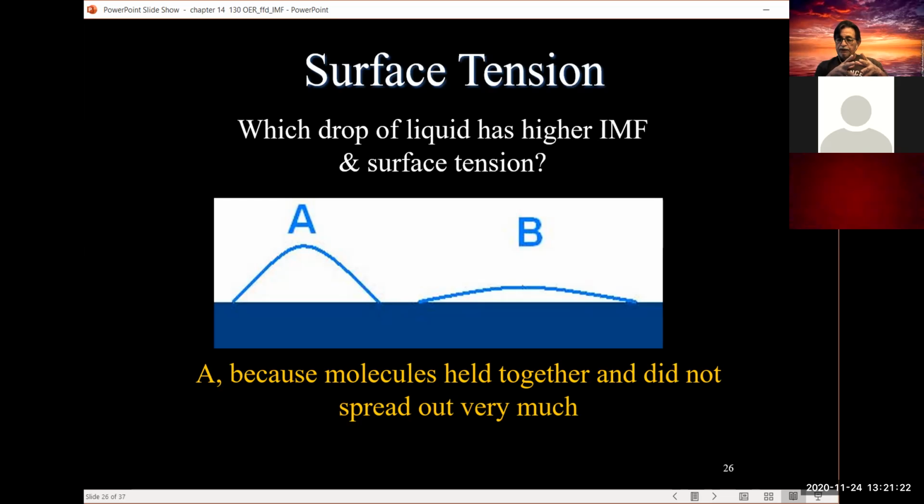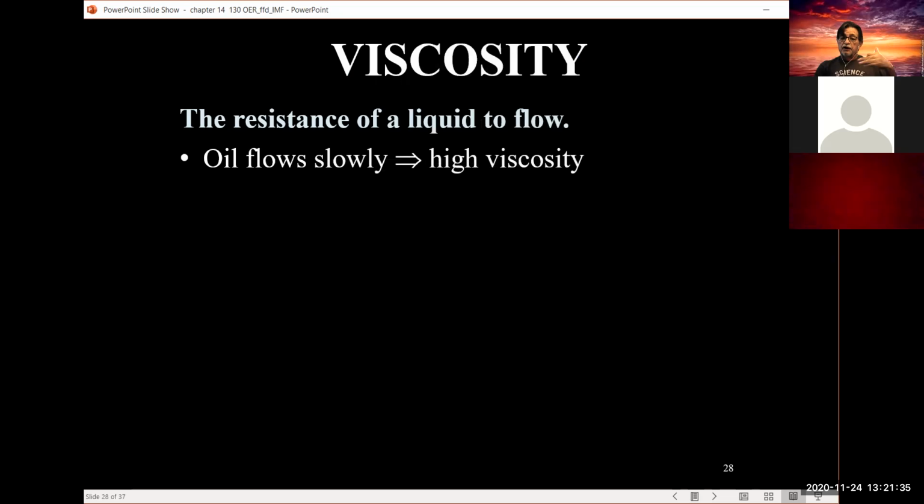It has a bigger bead than B does. B lies a little bit flat, again, because the molecules in B do not hold on to each other as strongly as the ones in A, okay, due to the IMF interactions.